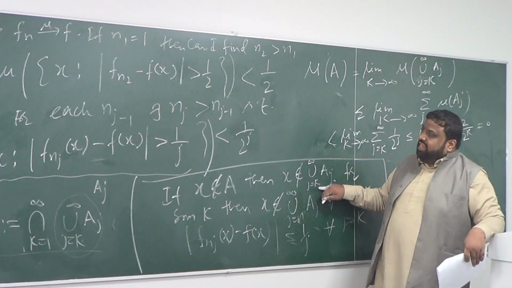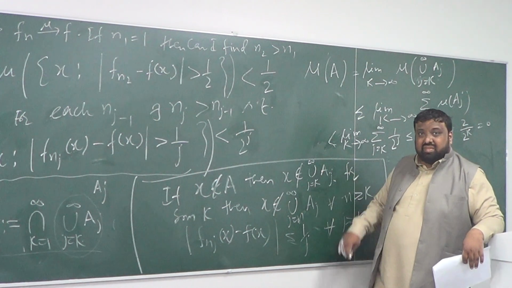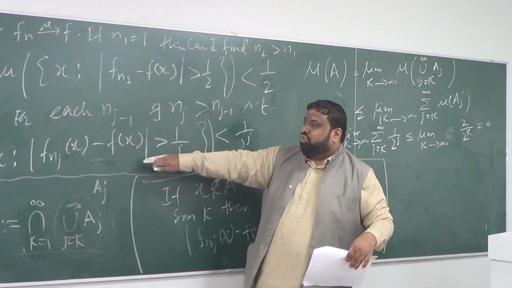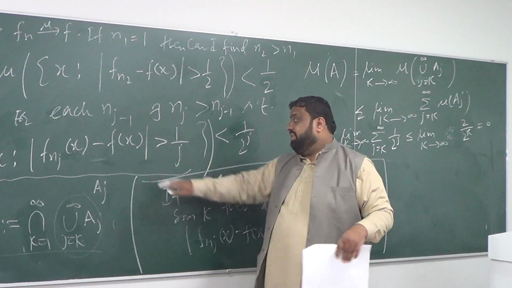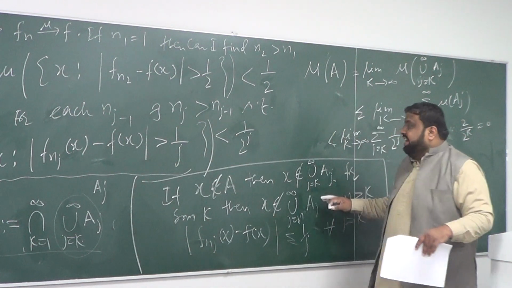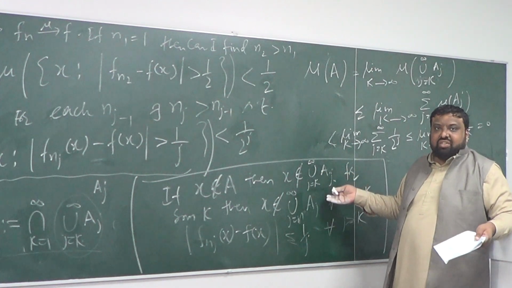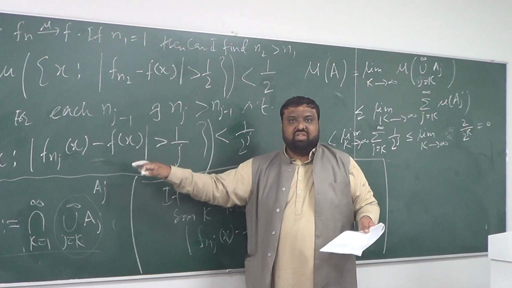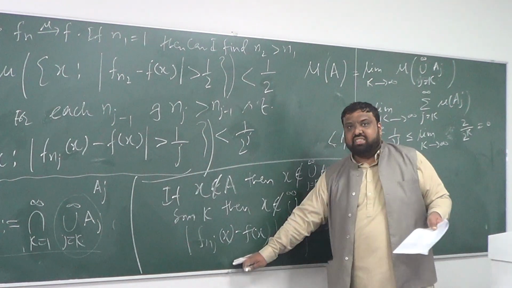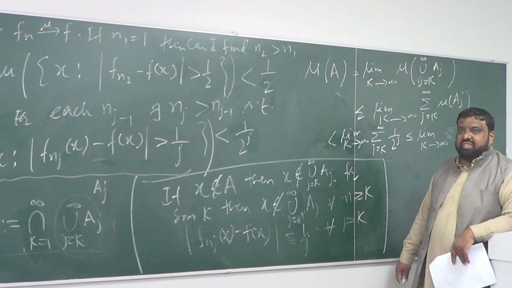The distance of f_n, this is true. And when x is not in this set, then what would be true? The exactly opposite of that. So hence I can say that this must be true for all j bigger than or equal to k.